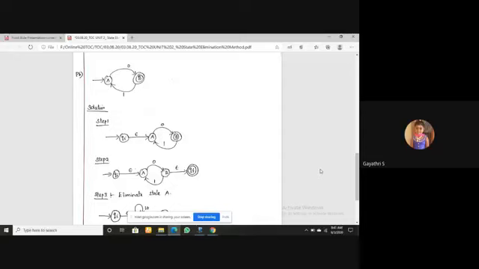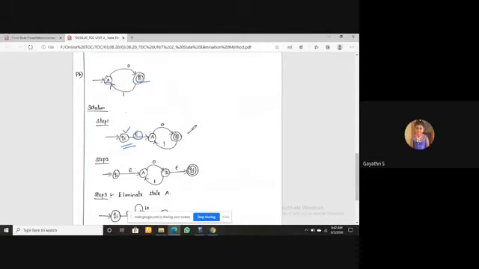Example problem. This is the first one. What is rule number one? You have to check whether there is any incoming edge to the initial state. Yes, in your automata, A is the initial state, this is the final state, and an incoming edge is available in the automata. So in the first step, you have to create a new initial state. Here, I will create a new initial state QI, and connect QI to A using epsilon. Rule number one is over.